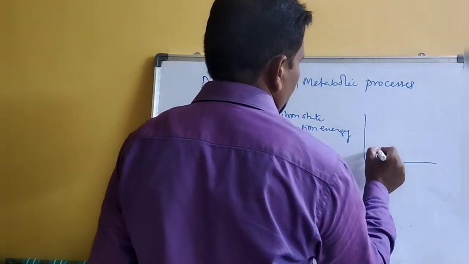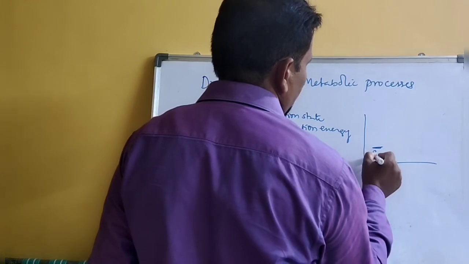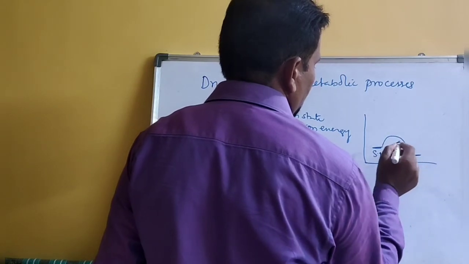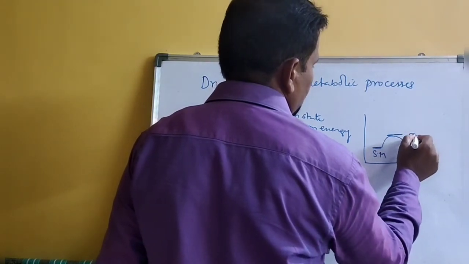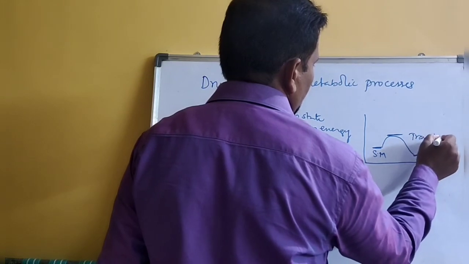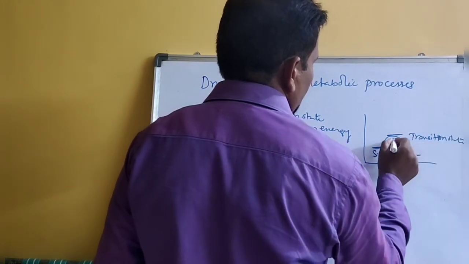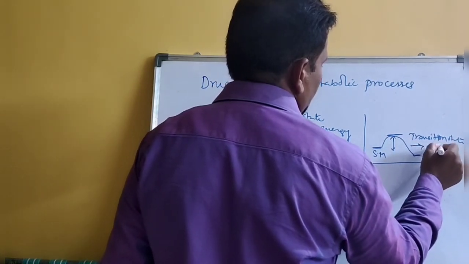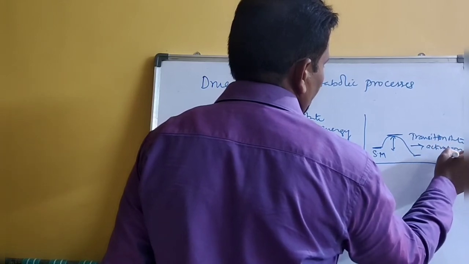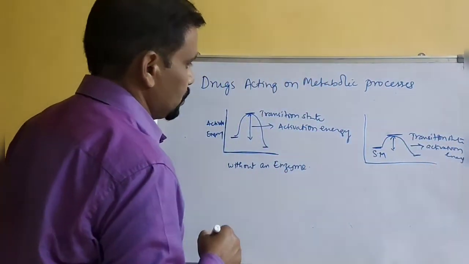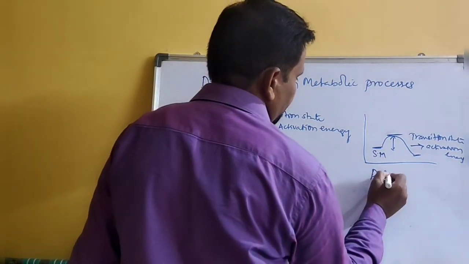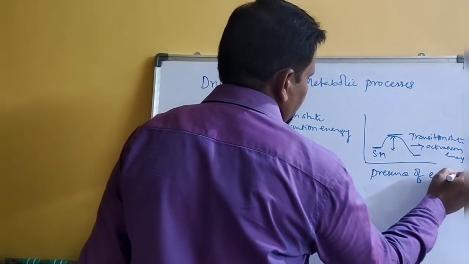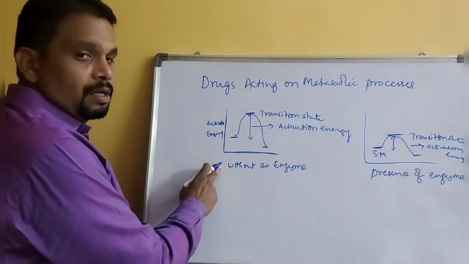Now, with an enzyme, this is the starting material, SM, and this is the product. This is the transition state, and the activation energy is less. This is the presence of enzyme, the enzymatic reaction, and the other is without enzyme.